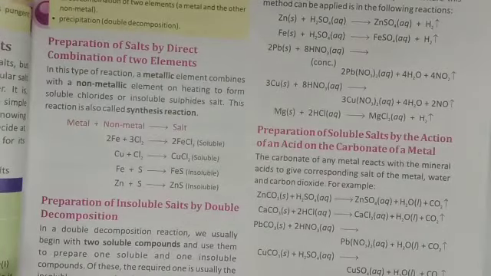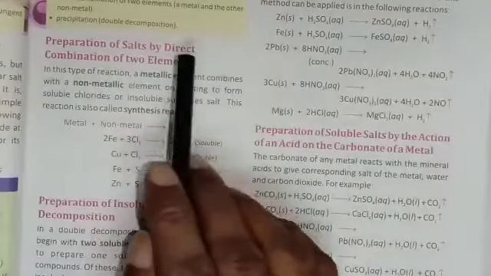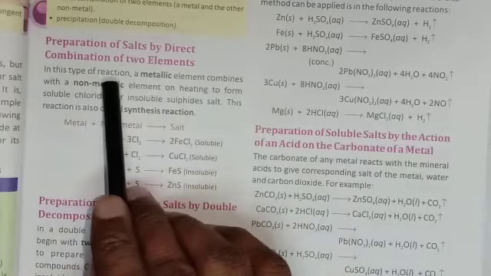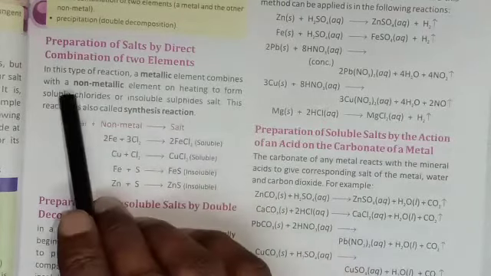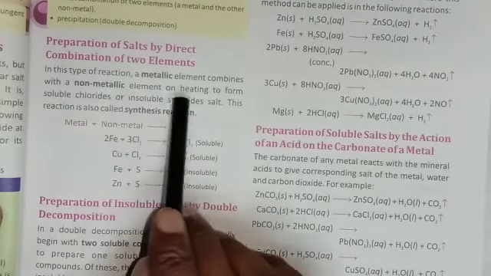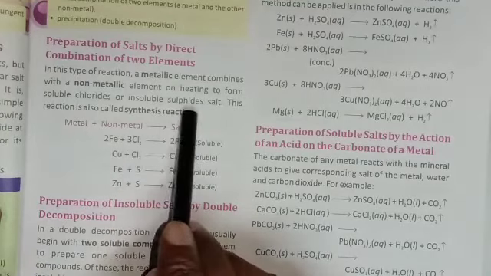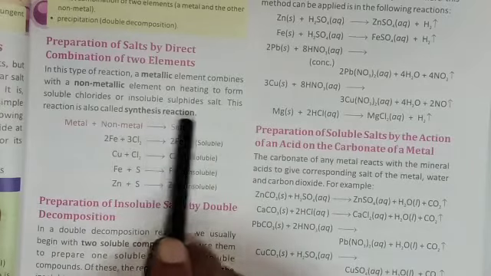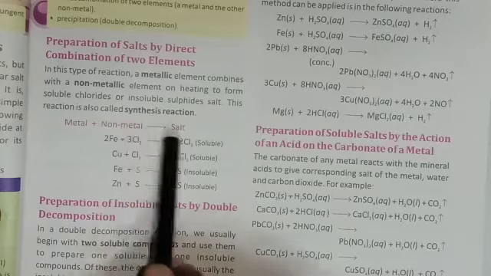Next I am going to explain the preparation of salt by direct combination of two elements. In this type of reaction, a metallic element combines with a non-metallic element on heating to form a soluble chloride or insoluble sulfide salt. This reaction is also called a synthesis reaction. Suppose metal plus non-metal gives salt.